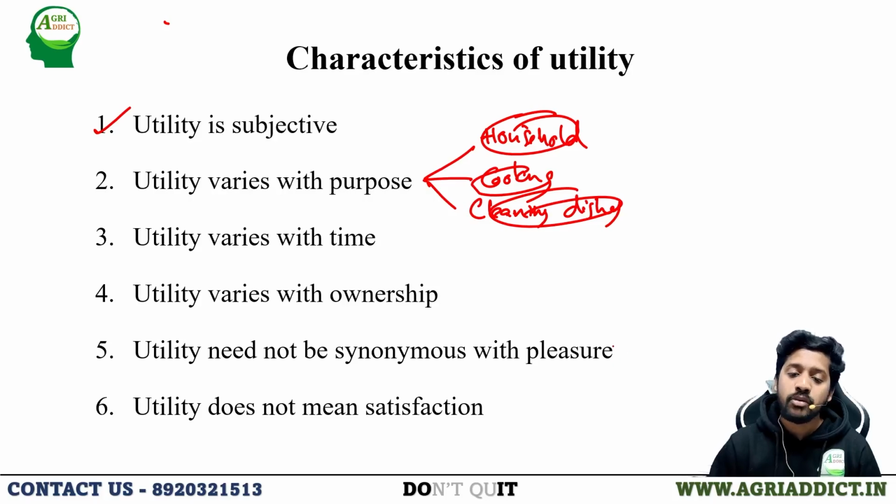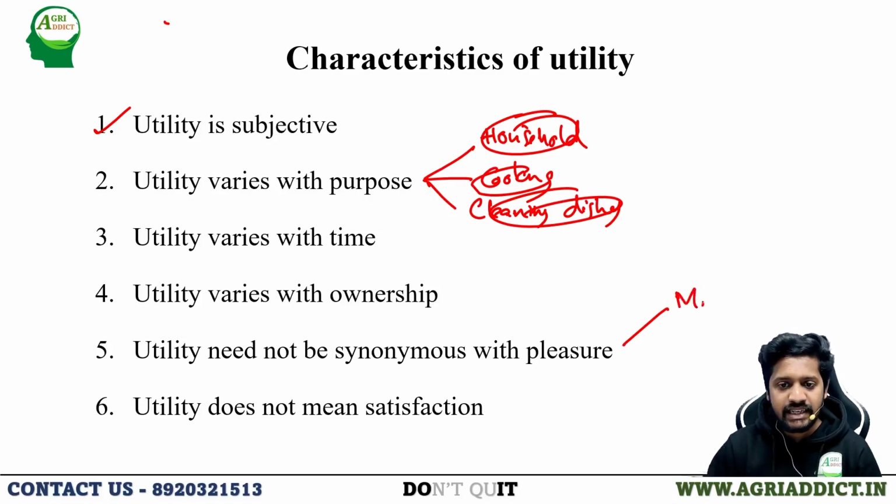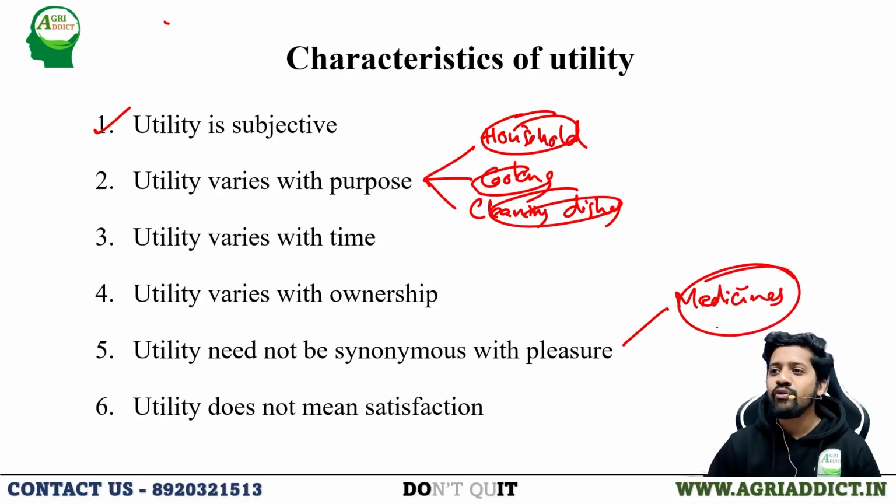Utility need not be synonymous with pleasure. There is a misconception that utility is the satisfaction which is derived, but it is not always, because it won't be synonymous with pleasure. See, if we are having some sickness, we are going to take some medicines, right? Medicines are goods, and we are consuming them. They will be bitter in taste, so while consuming them, we don't have any pleasure from taking the medicines, but they will be reducing our sickness, so they give some utility to the consumer. So utility is not synonymous with pleasure.